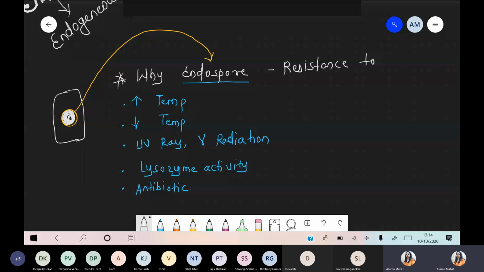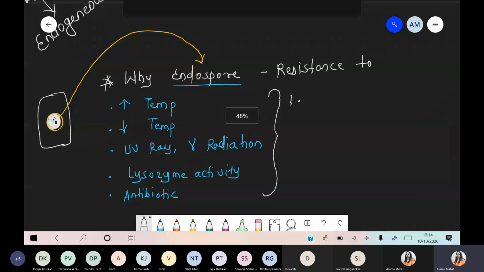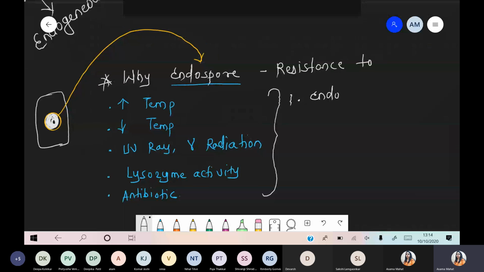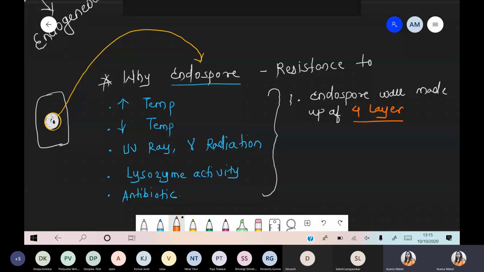इसके basically 3 reasons हैं. Number 1 reason, we are talking about the endospore wall. It is made up of a total of 4 layers. The first reason why we say endospore walls are thick is that the endospore wall is made up of 4 layers. इस single layer से नहीं बना, even it is not a double layer, it is made up of 4 layers. That's why endospore walls are very thick and resistant to different activities.